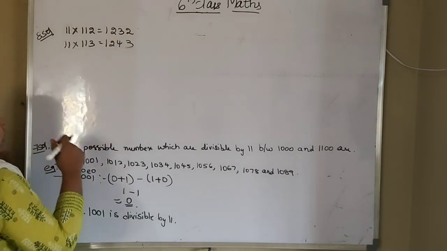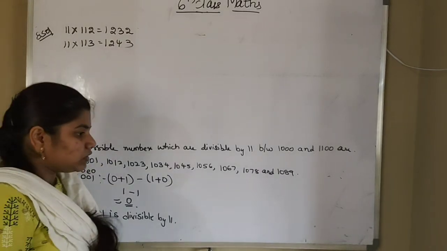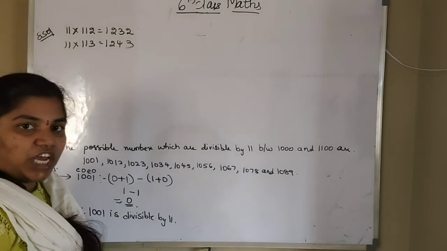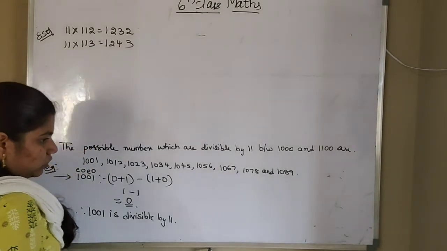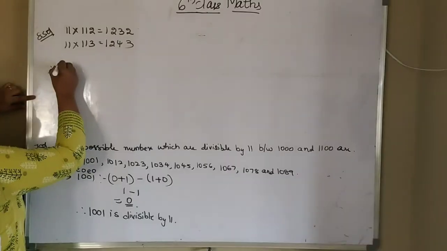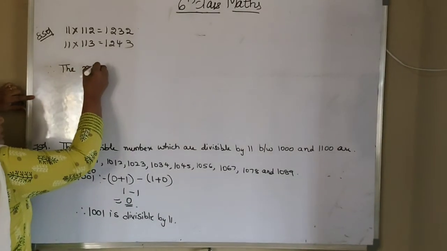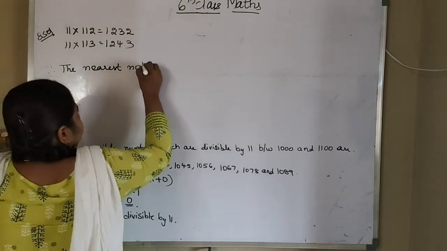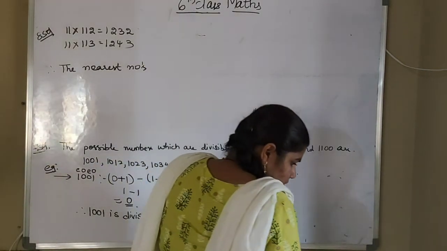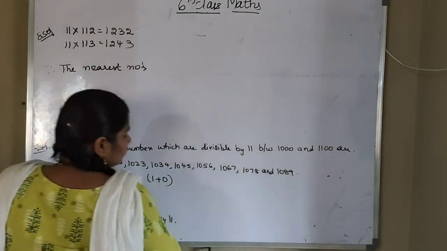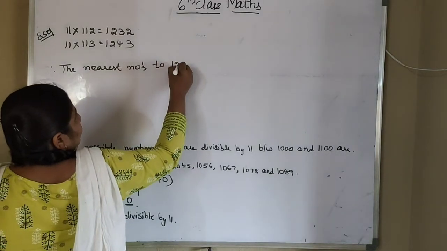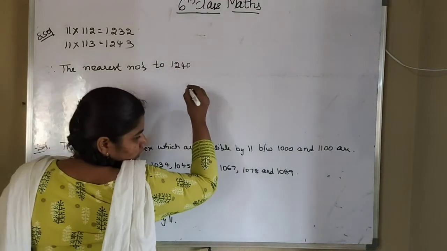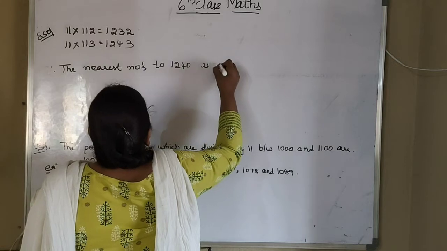So these are the nearest numbers to 1240 which are divisible by 11. So the nearest numbers, therefore the nearest numbers to 1240 is